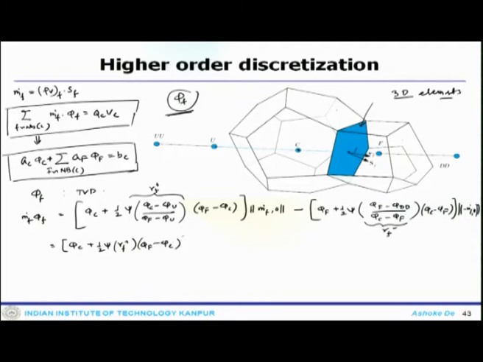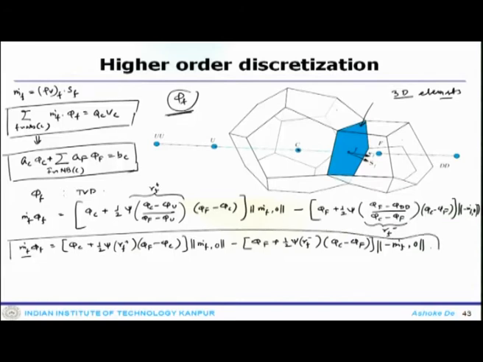multiplied with max of m dot F and 0, minus phi F plus half psi RF minus multiplied with (phi C minus phi F), minus max of minus m dot F and 0. So, now if you substitute this, in this case m dot F phi F, this term, into this equation, what we have got is as follows.